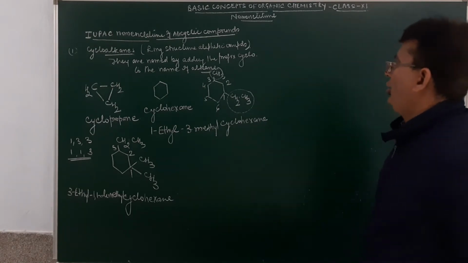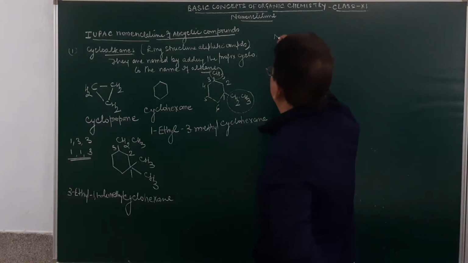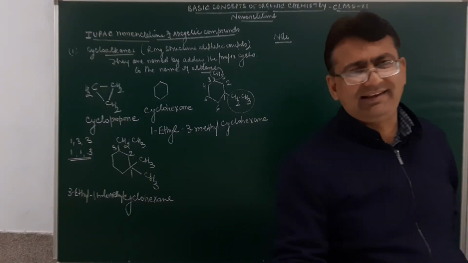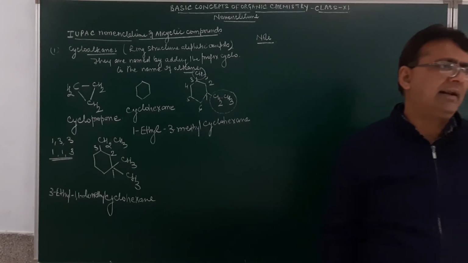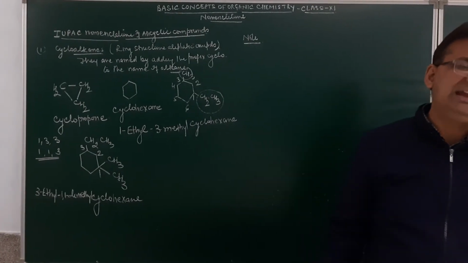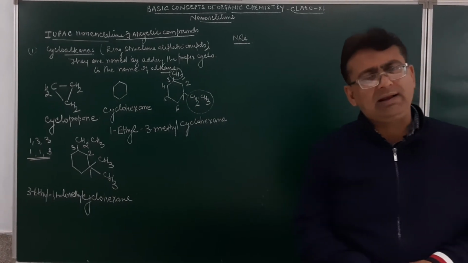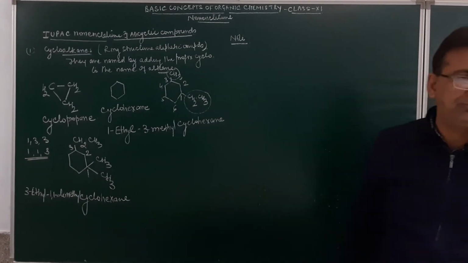Now look over here very, very carefully. If in a ring compound alkyl substituents are present, and they have a lesser or equal number of carbon atoms as in the ring, then the alkyl group will be treated as a substituent.